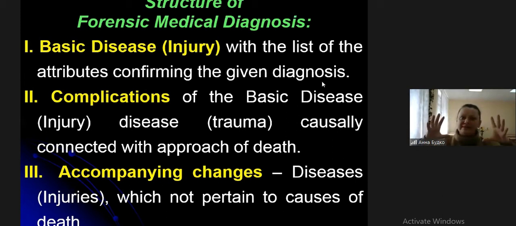This basic disease may be an acute disease such as acute ischemic heart disease, maybe chronic ischemic heart disease in acute stage, if chronic cardiac insufficiency is present as a cause of death. So, first part, basic disease.